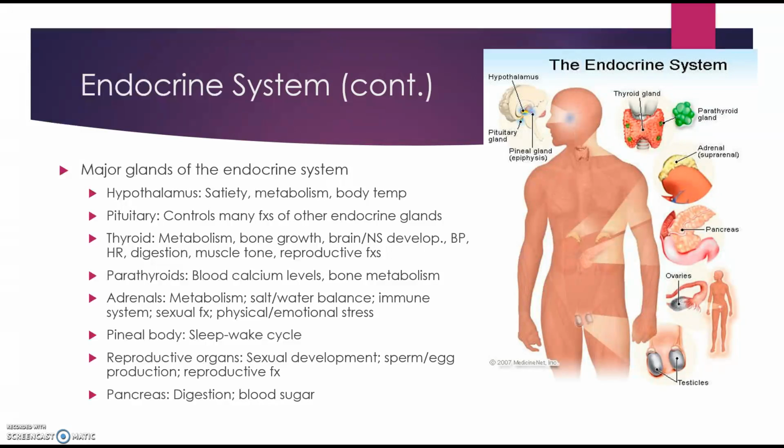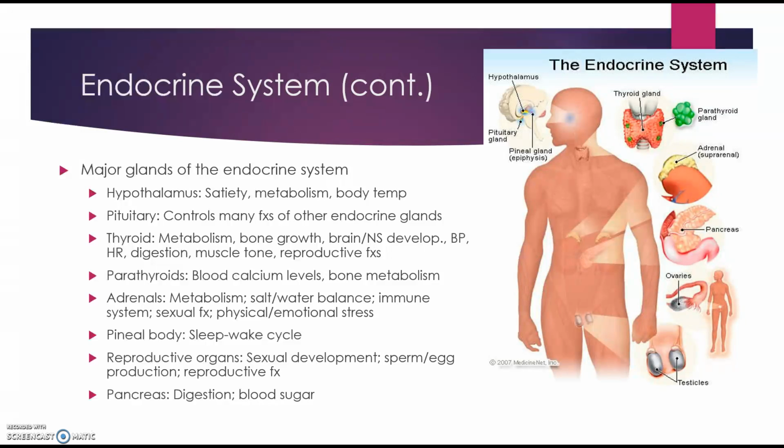In females, the ovaries are located on both sides of the uterus and produce estrogen and progesterone as well as eggs. So these hormones control the development of the female characteristics, breast growth, and are important for reproductive functions such as menstruation and pregnancy. And finally, the pancreas is the elongated organ right here toward the back of the abdomen behind the stomach.